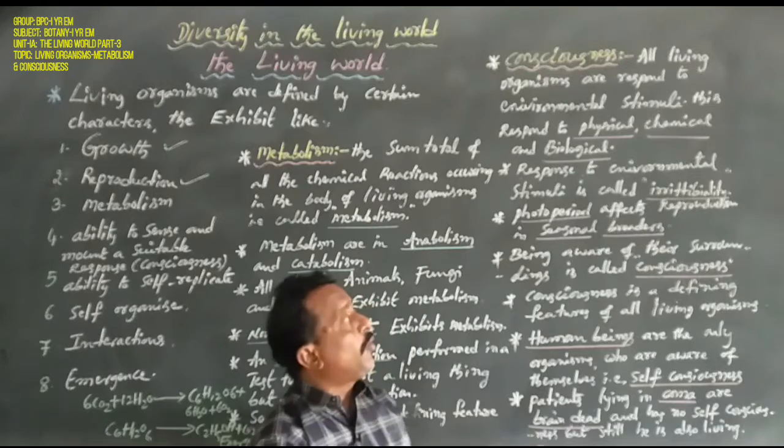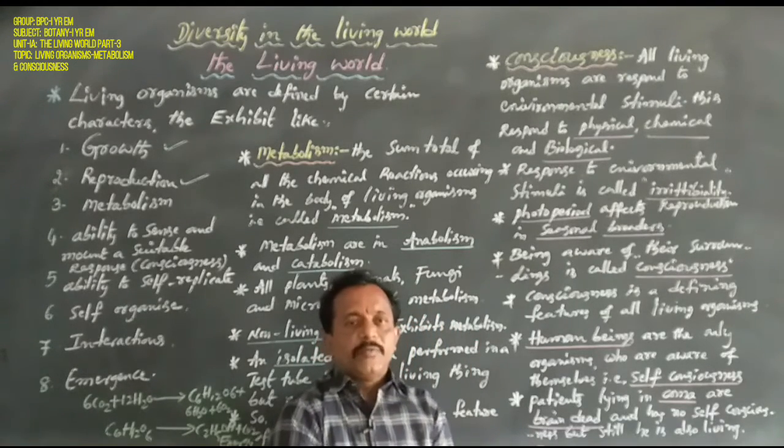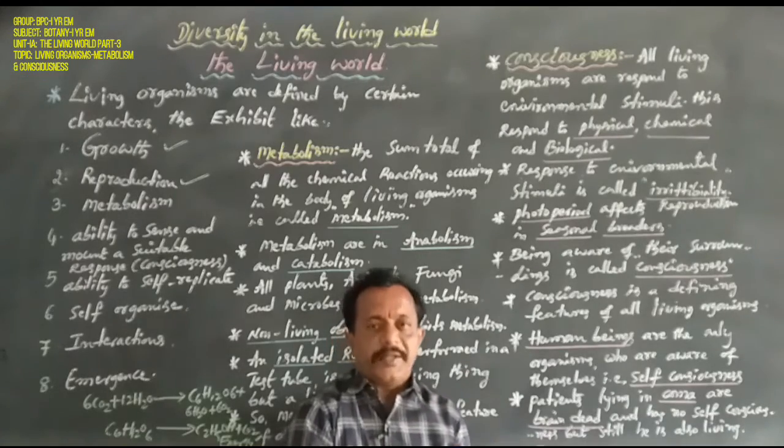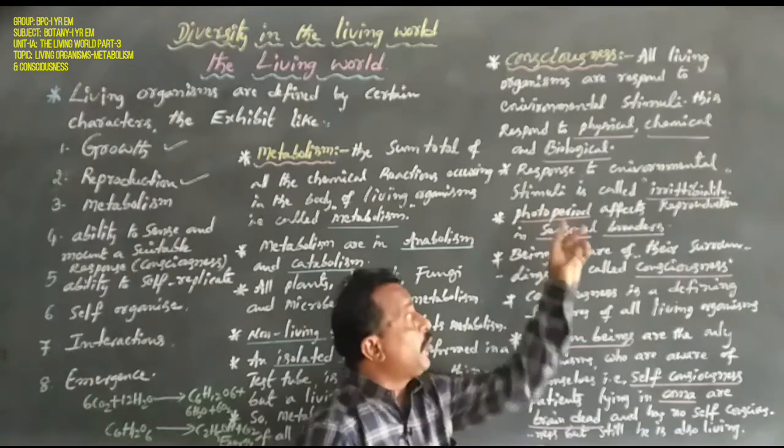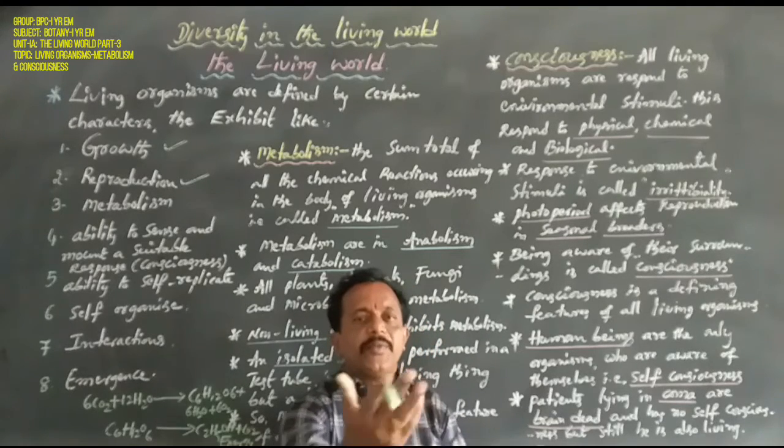That is called photoperiod: the time before the sunlight or after the sunlight. Photo means sunlight, period means daytime or night time.